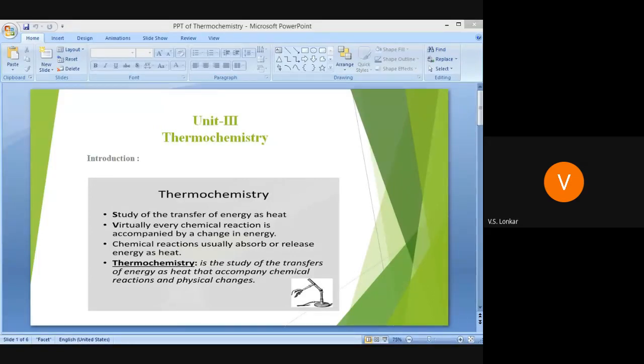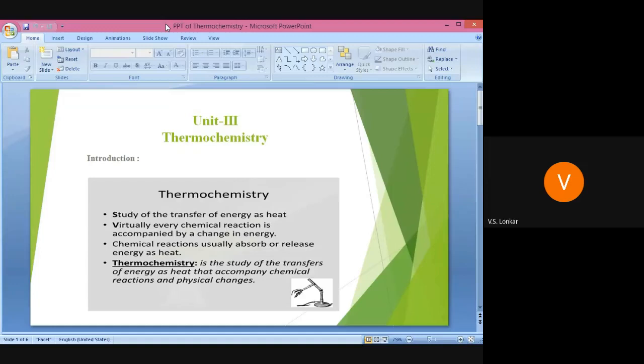Then first is the introduction. What do I mean by thermochemistry? It is the study of transfer of energy as heat, because the name itself indicates it. Thermo means heat, so this branch of physical chemistry totally deals with the transfer of energy in the form of heat.